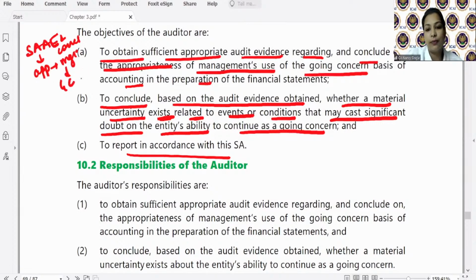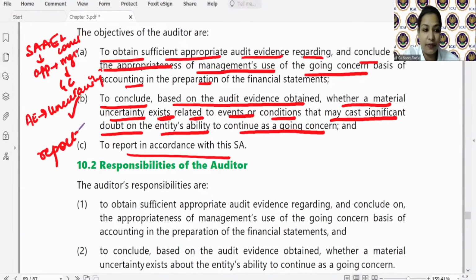Going concern. ठीक है. Based on audit evidence to see whether uncertainty exists, whether कोई uncertainty that cast a significant doubt on the entity's ability to continue as a going concern. ठीक है. And to report. So these are the three objectives as per SA 570.